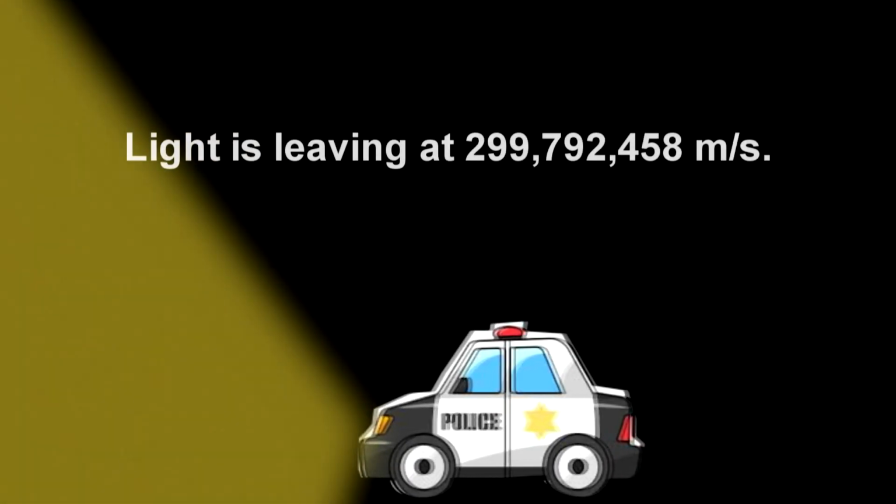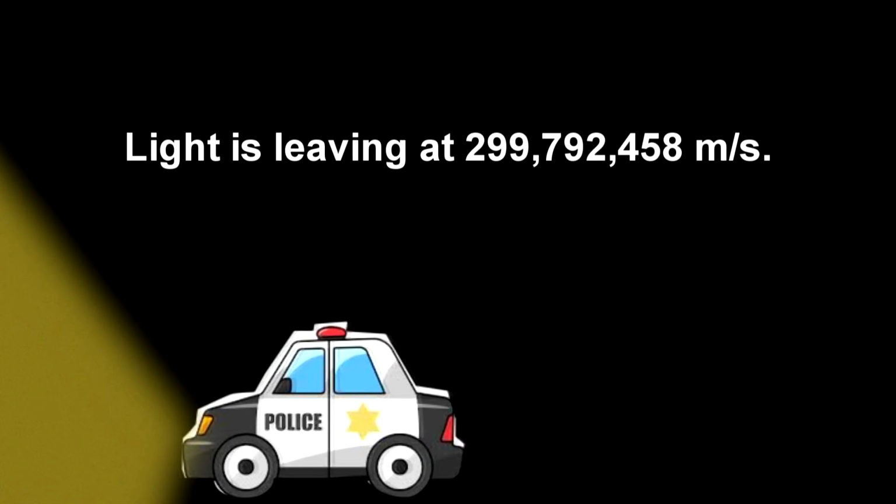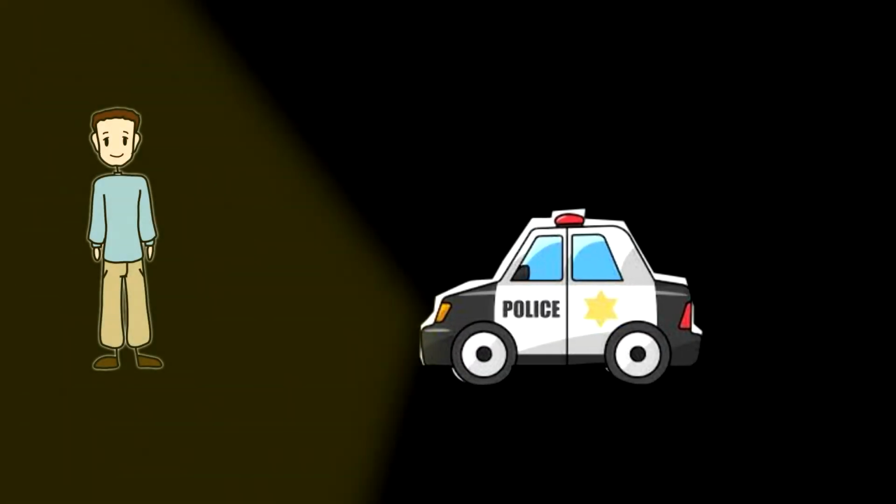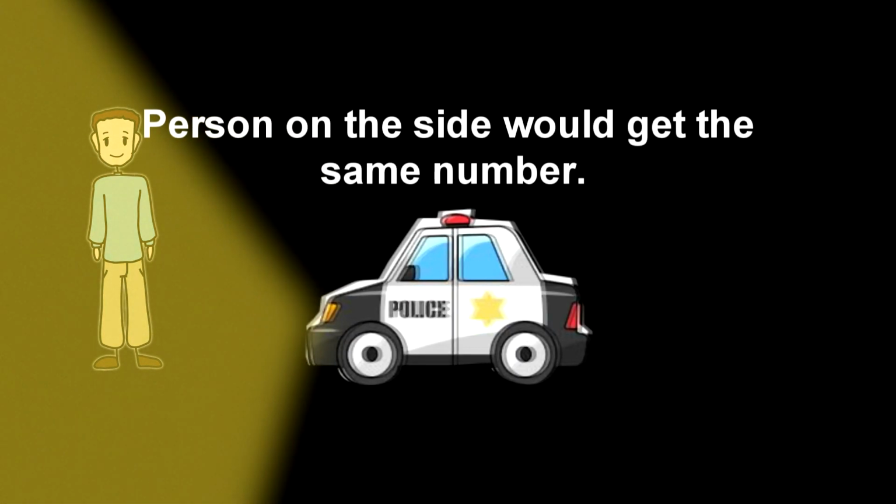But the speed of light is different. The person traveling in the car thinks that they're going half the speed of light. They turn on their headlights and they measure the light leaving the headlight as going exactly the speed of light. Yet the person on the side of the road would measure the light coming out of the headlights as traveling at the speed of light, the same number.